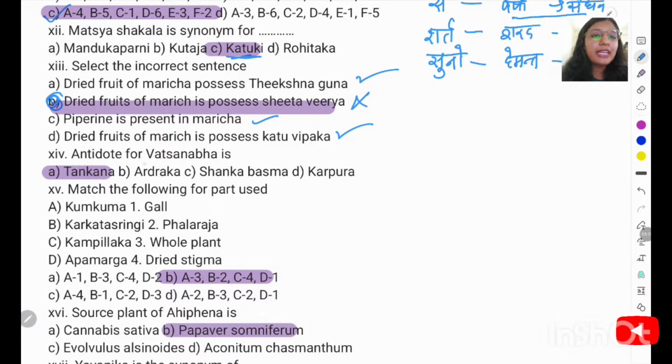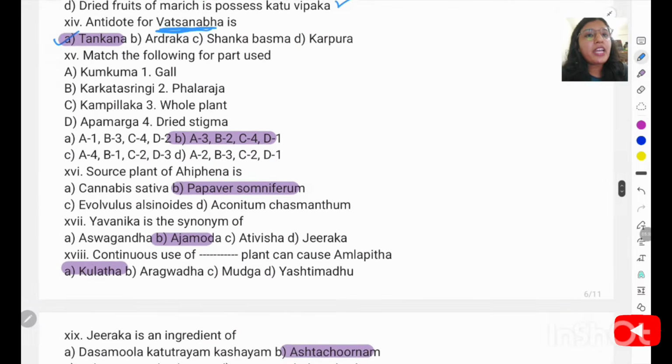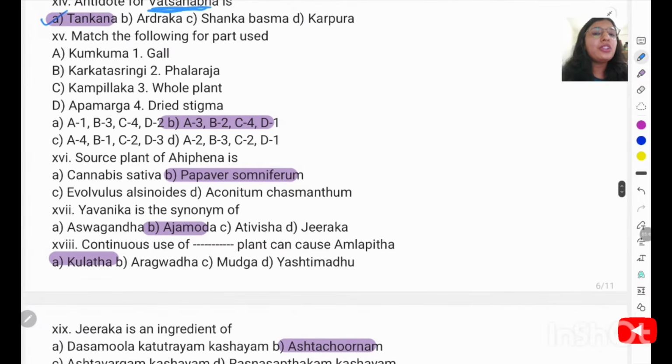Next question is: antidote for Vatsanabha. So Vatsanabha comes under one of the Sthavara Visha, and for this Sthavara Visha, Tankana is considered as the antidote. Match the following for the part used. So we have to match with the part used. Karkatashringi, you know, is the only one drug that we are using. So we have to match B with the A option. So the right answer will be the C option.